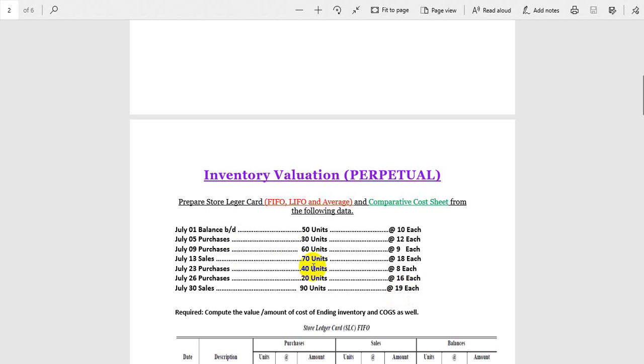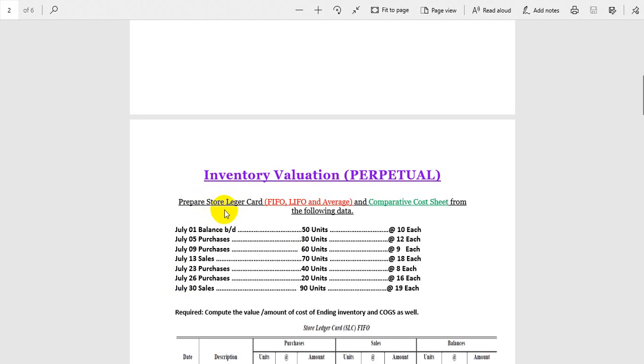So if we summarize, there are two sales that have been done, on July 13 and July 30. And how many times did we purchase throughout the month? 4 times. July 5th, July 9, July 23 and 26.